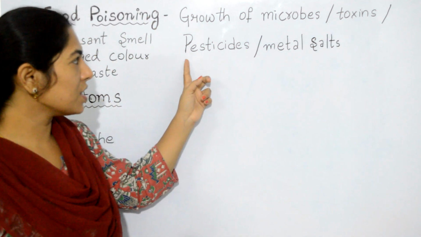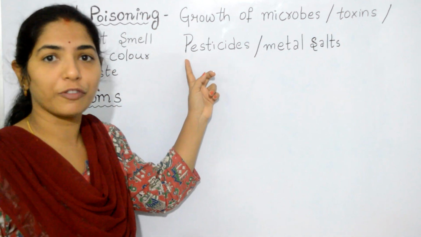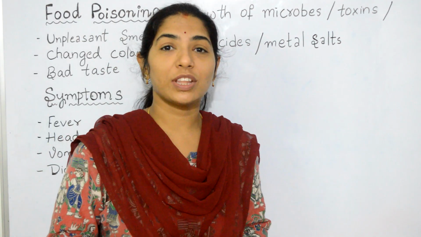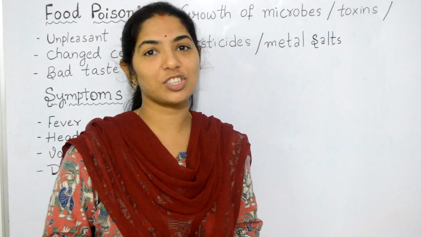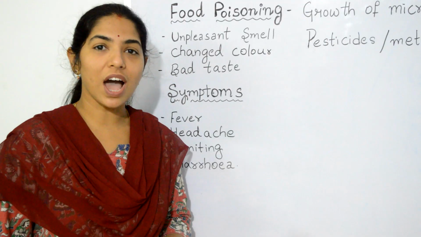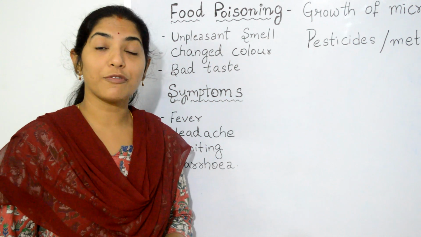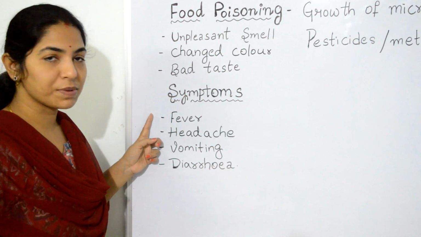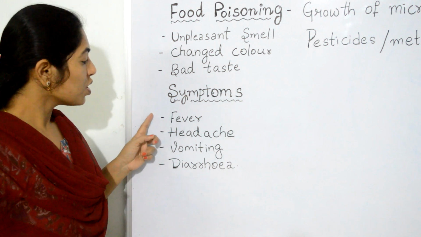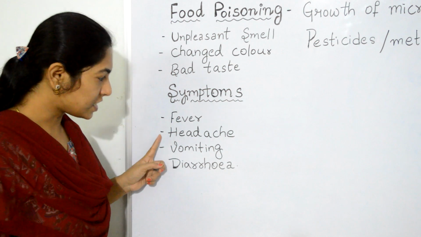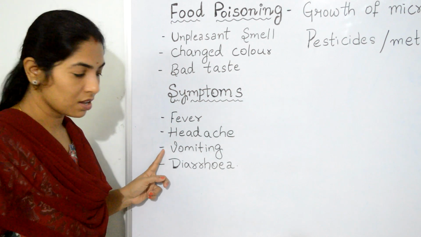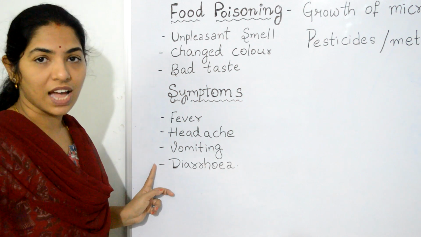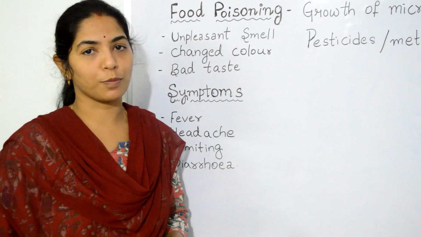The other one is the presence of some traces of pesticides in the food, and metal salts which are produced when the food reacts with the metal container used for storing. So how to identify whether a person is suffering from food poisoning? Here are some symptoms: fever, then headache, vomitings and diarrhea. These are the four symptoms that show the person is suffering from food poisoning.